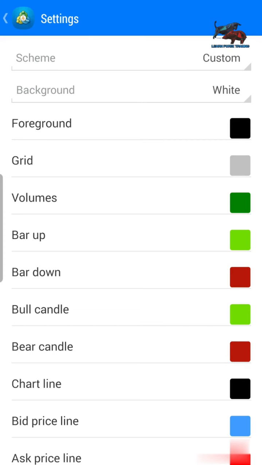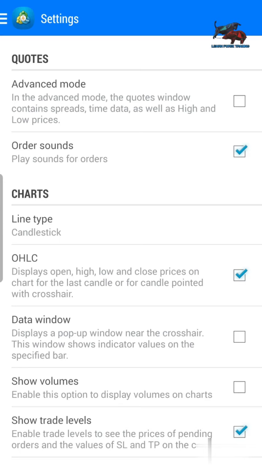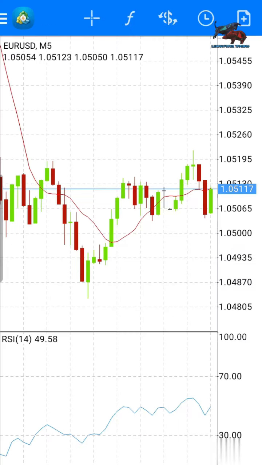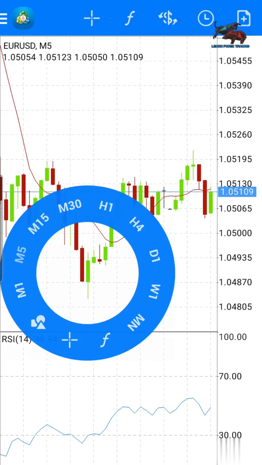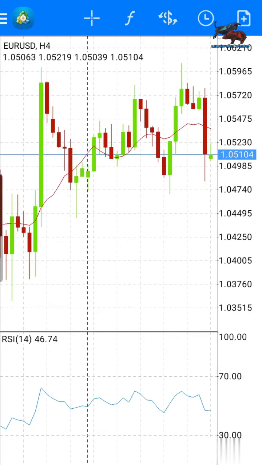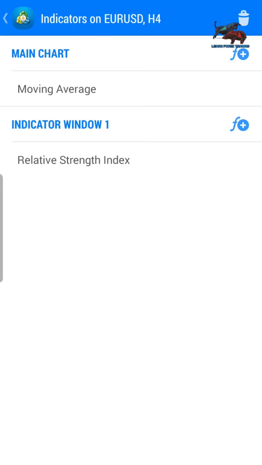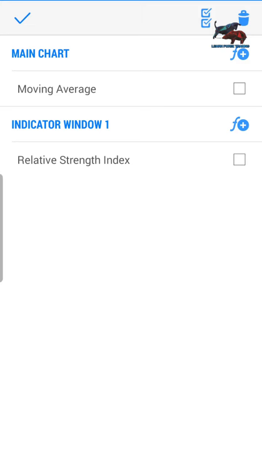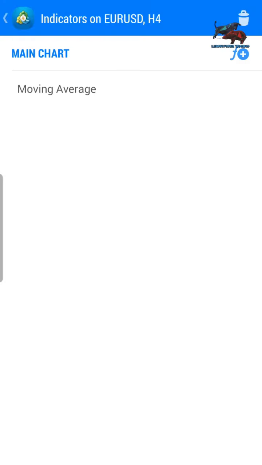Once that is done, we need to remove the relative strength index indicator because we don't need it for now. And then we're just going to change the moving average. So we start by deleting the relative strength index. And then once we've deleted it, then we go and we tweak the moving average.